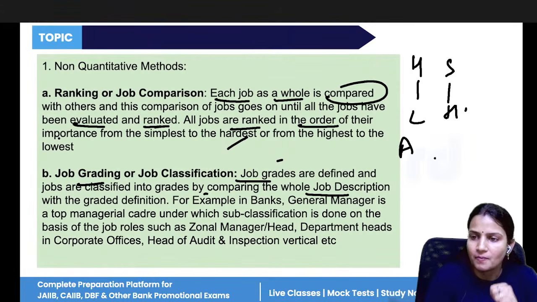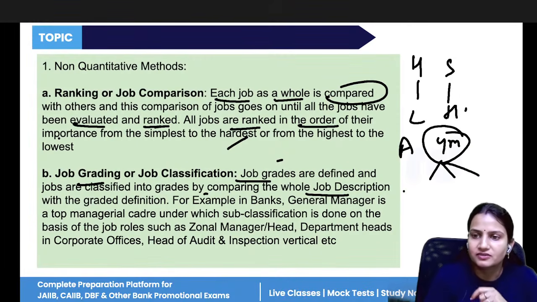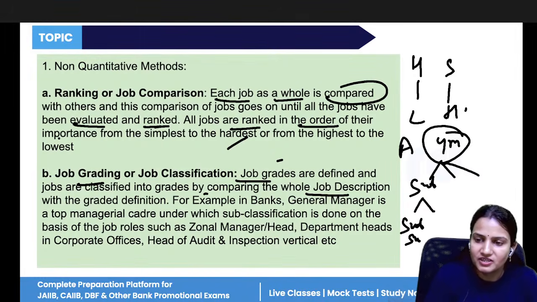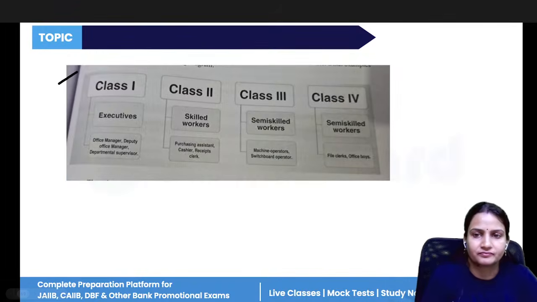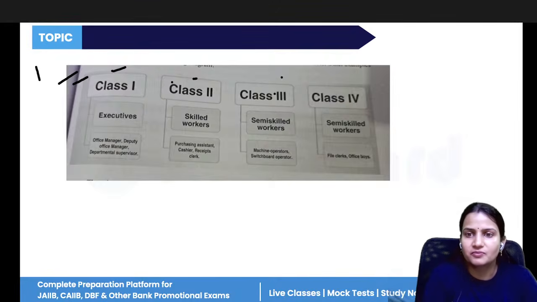Like in a bank, the general manager works at the top cadre. Now in general manager, different classification is there. Okay, sub classification is there. Then in this sub classification, more sub classification is there. So these are given what grades? Zonal manager, head, department heads. Okay, one example is this. Like different classes are provided. Okay, so class one, this is the one type of grade. Class second type of grade. Third type of grade, fourth.